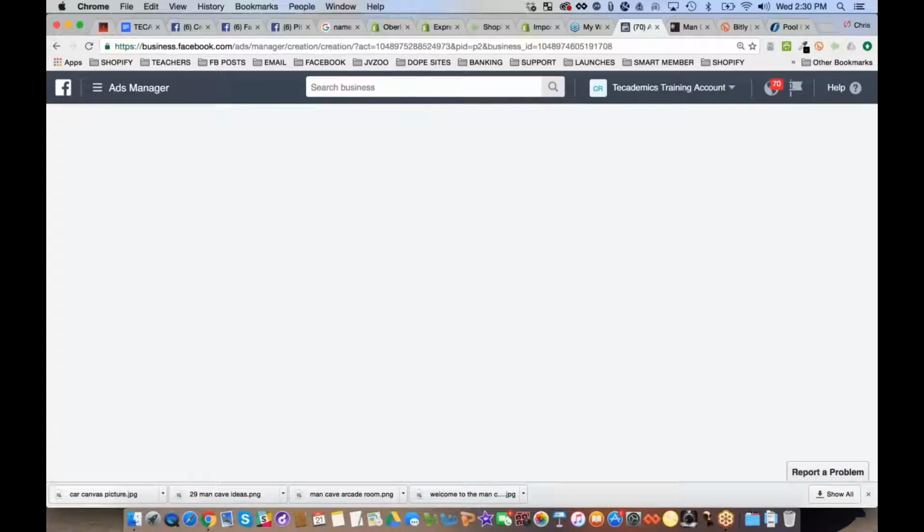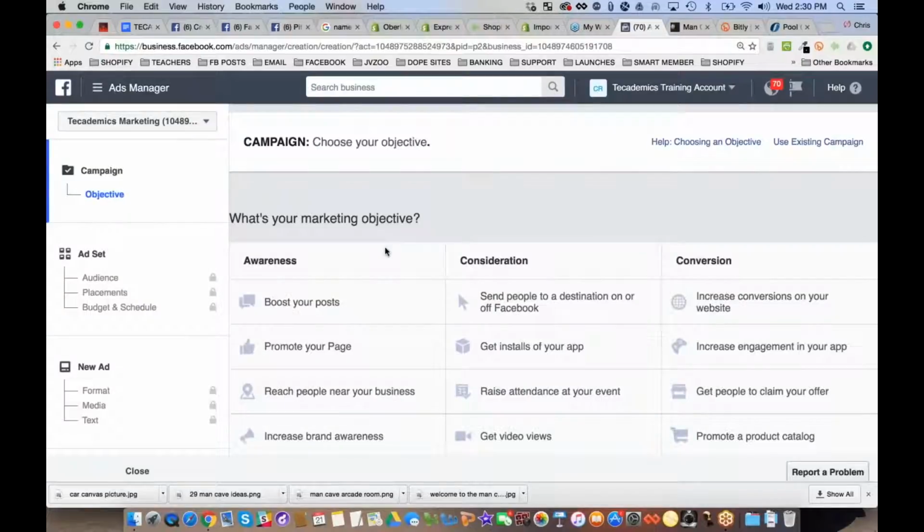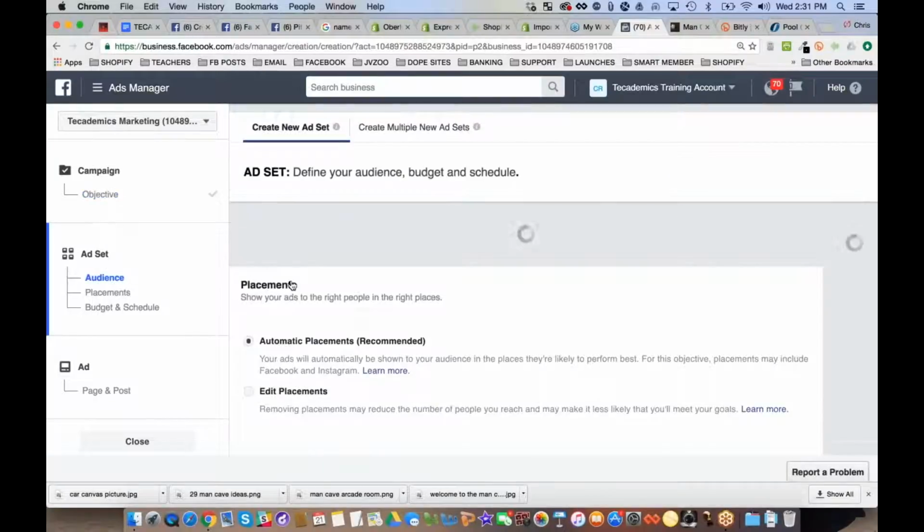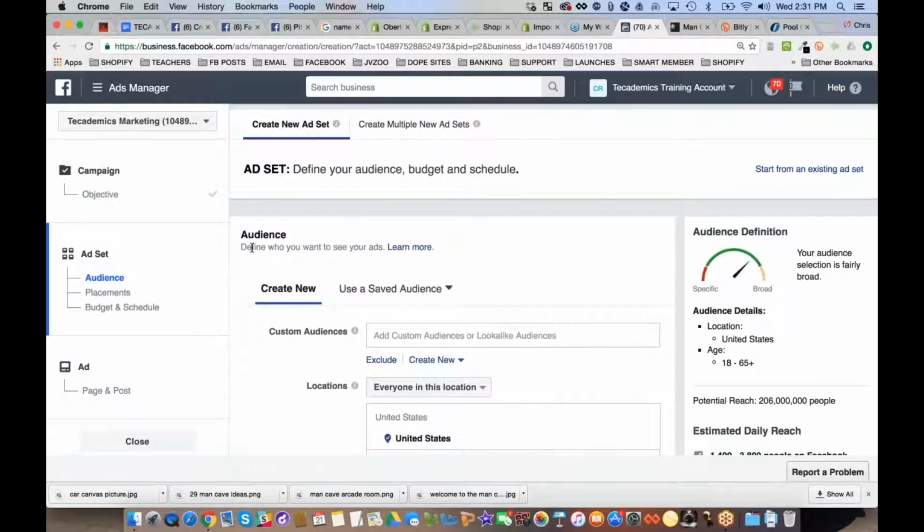Now, not only will it automatically bring in that audience if I want to create an ad this way, so let's go back to boost your posts, do the same thing. Let's do Man Cave, let's do billiards table. Let's say I'm selling a billiards table. Let's do billiards keywords as the audience. Continue, and then watch what happens here, okay?